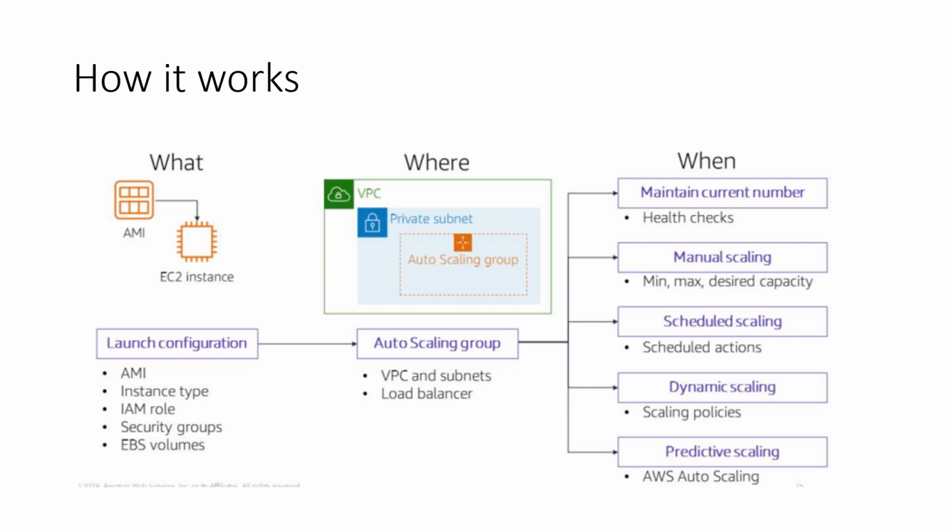If you have already given 5, there cannot be 6 instances in the auto scaling group, and there can be no fewer instances than the minimum capacity. That means if you have specified a minimum of 2 EC2 instances, at least 2 instances will always be there in the auto scaling group. So this is how it works for manual scaling.